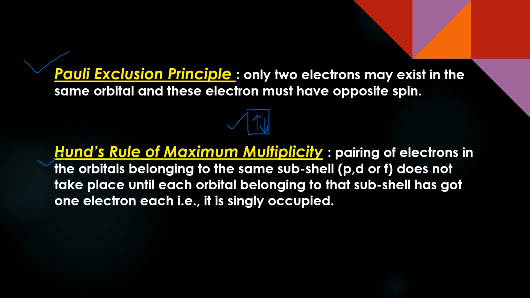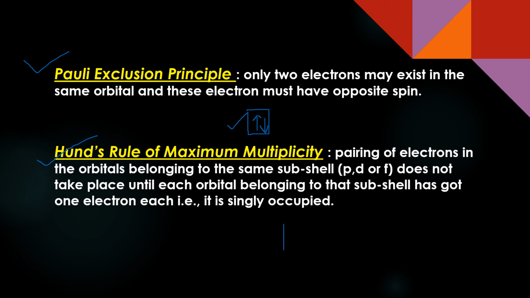And there is Hund's rule of maximum multiplicity. It says that if you are filling the electrons in degenerate orbitals, then you have to be careful that all the degenerate orbitals get one electron each.